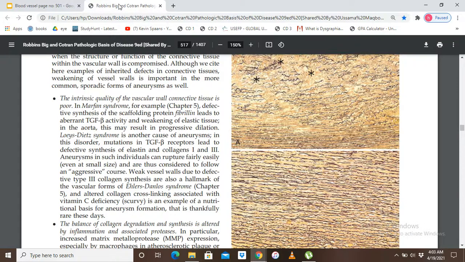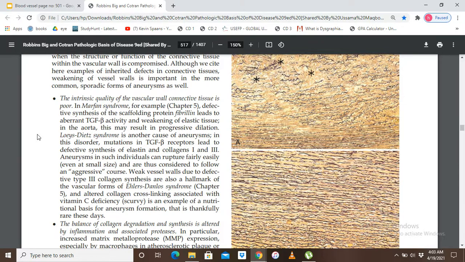Okay. Moving forward, another syndrome is Loeys-Dietz syndrome, another cause of aneurysm. In this disorder, mutations in the transforming growth factor beta receptors lead to defective synthesis of elastin and collagen 1 and 3.